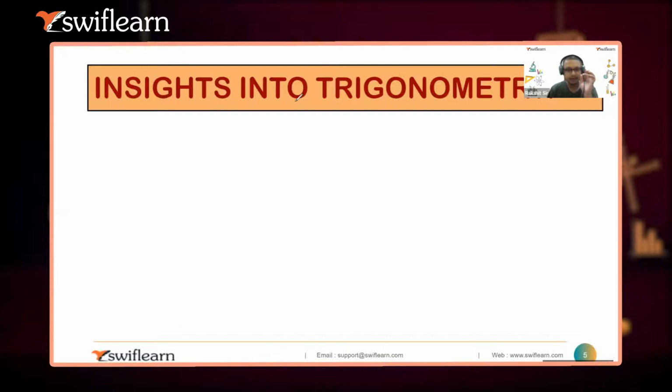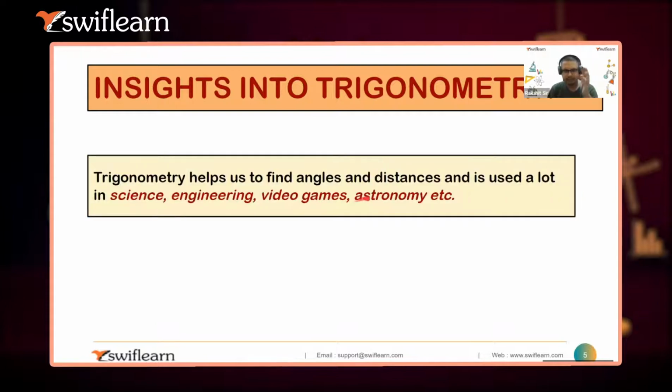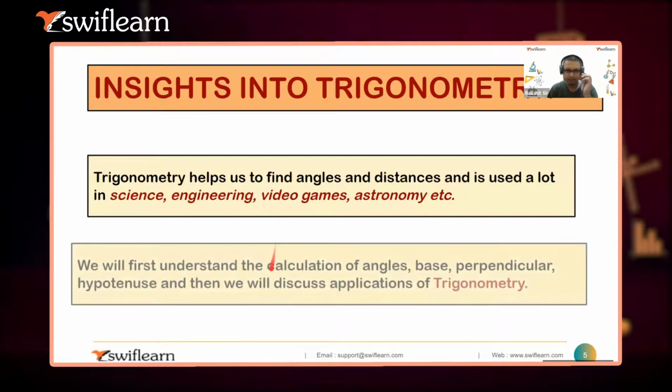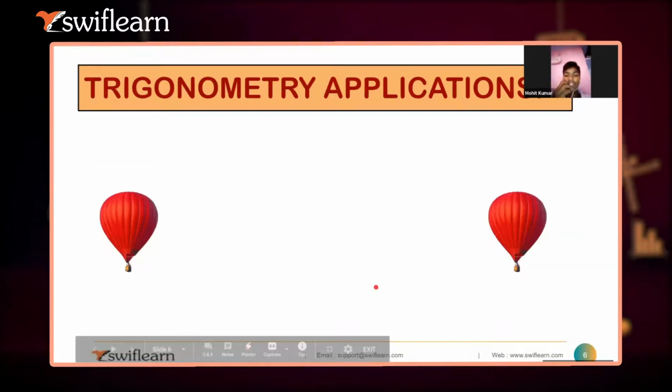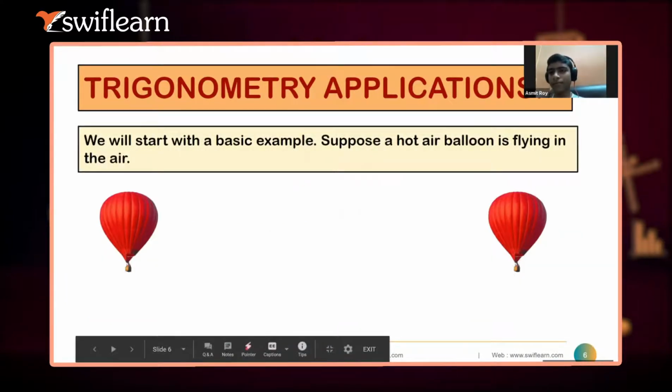So those are the things that usually help us in daily aspects. And see, if you are an engineer, or in physics, or whatever your interests are apart from programming and your career objectives, you guys can use that in any way. It is not limited to software engineers, mechanical engineers, or civil engineers. There are so many uses: engineering, video games, astronomy, etc. So we'll learn about what it's all about. Okay, guys, basically we will start with a basic example.